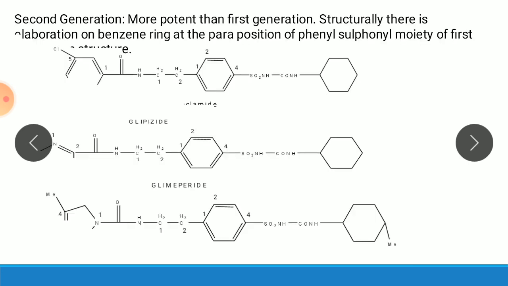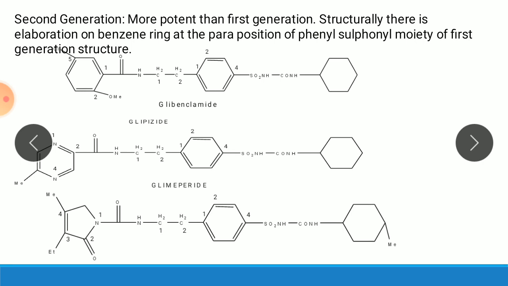Then second generation drugs are more potent than the first generation, and structurally there is an elaboration on the benzene ring at the para position of the phenyl sulfonyl moiety of the first generation structure. So this type of second generation structure shows a big structure.